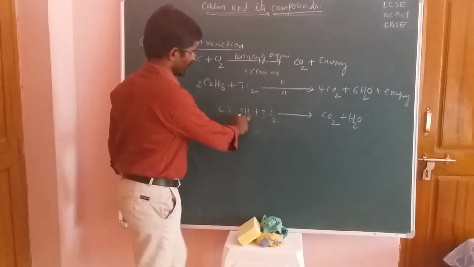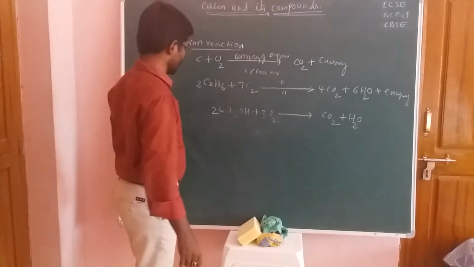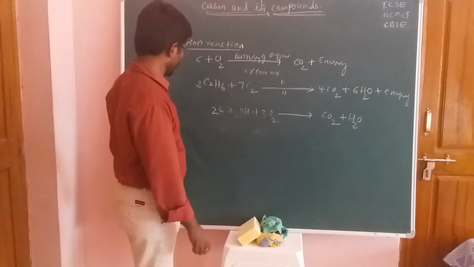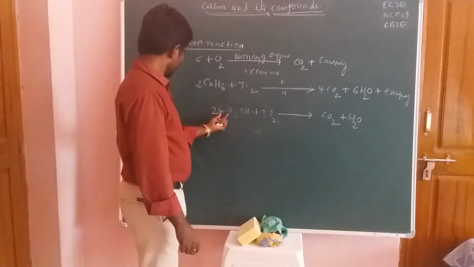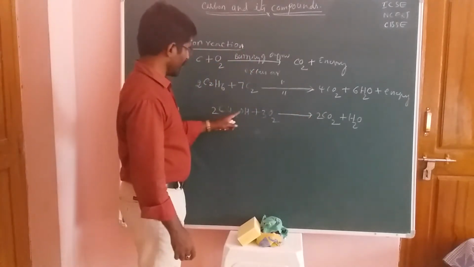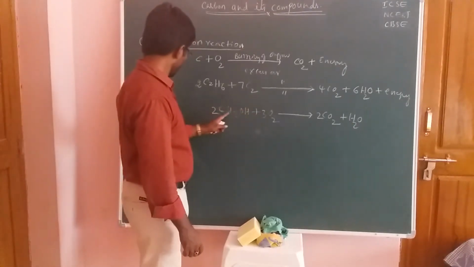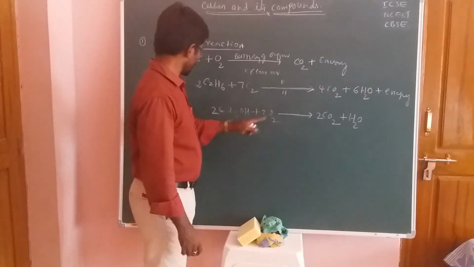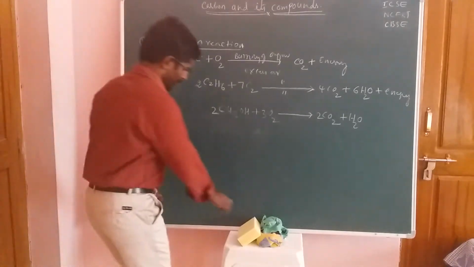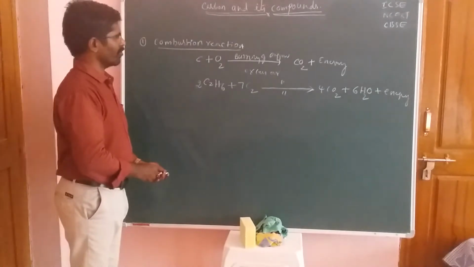Now the total number of hydrogens is 2. Okay students, you have to take 2 moles. Now here 2 oxygens, and here only burning. So 1 carbon. Students, how many hydrogens are there here? 2 hydrogens. But how many moles of oxygen molecules are there here? Now that is 2 plus 3. So 2 plus 6 means what, students? Of course I will leave this reaction, and I will move on to further reactions.